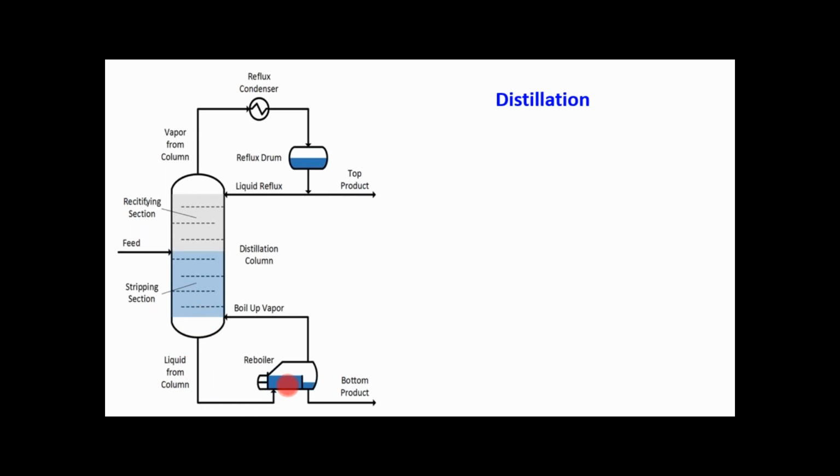So suppose we have only two components, the more volatile component is separated out as the top product, and the less volatile component is separated out as the bottom product. In this way we can also separate a multi-component mixture with the help of different trays, output arrangements, and other options. So this is the simple phenomenon of distillation.